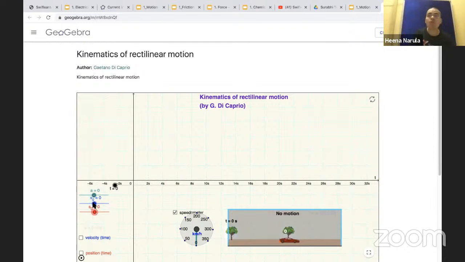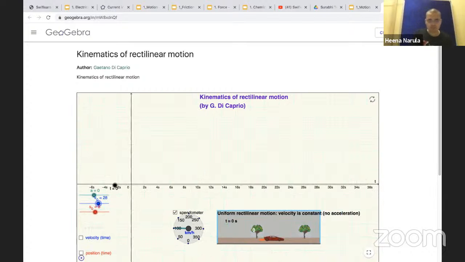What should be there for motion? Yes, velocity. Now see this velocity. Let us give some velocity. Okay, 28. That's good enough. So let us start now. Yes, here we start. You see, the car started to move because I have given the car velocity. Exactly. So velocity is how much? Yes, it is moving with the constant velocity as the time progresses.